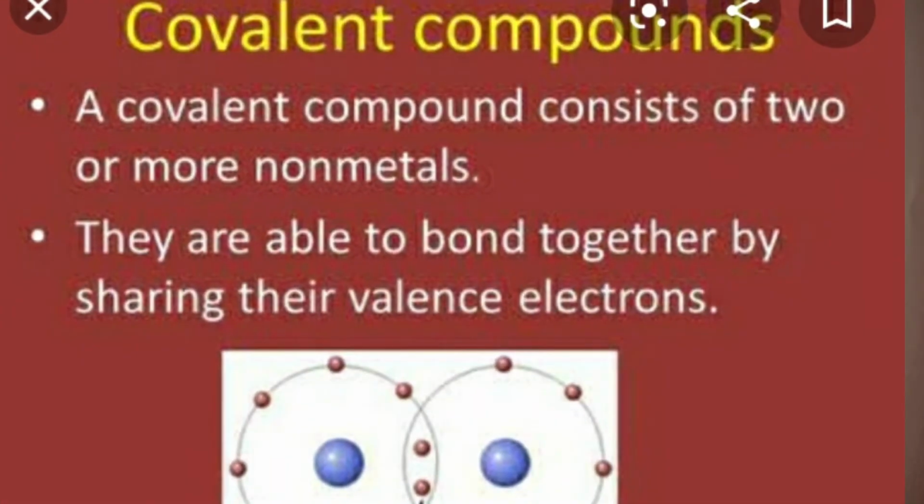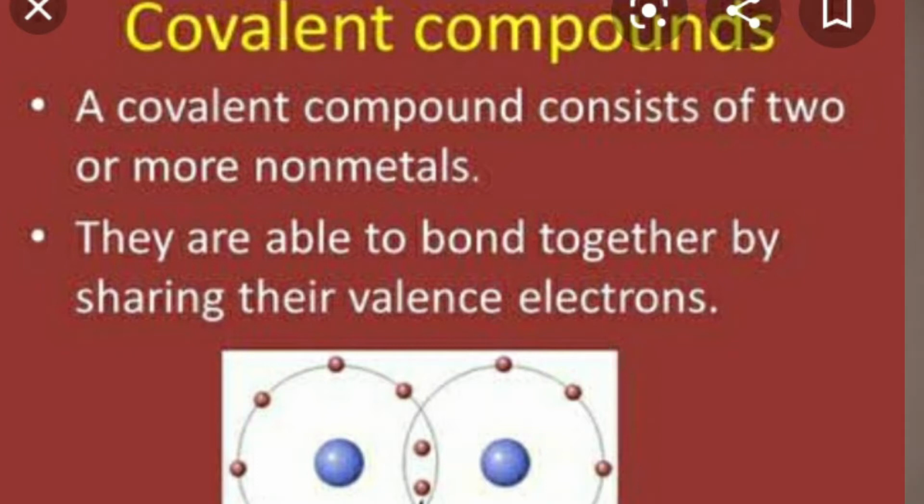Now we shall see covalent compounds, children. The compounds consisting of 2 or more non-metals and able to bond together by sharing their valence electrons are called covalent compounds, children. So what are covalent compounds? Covalent compounds consist of 2 or more non-metals and they are able to bond together by sharing their valence electrons. And always remember, children, a covalent compound has covalent bond between 2 non-metals.